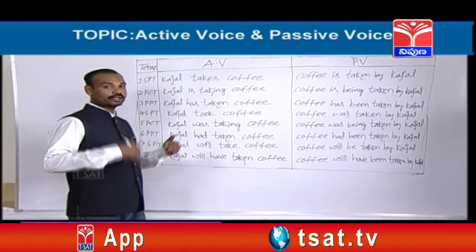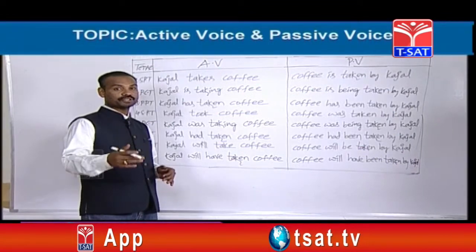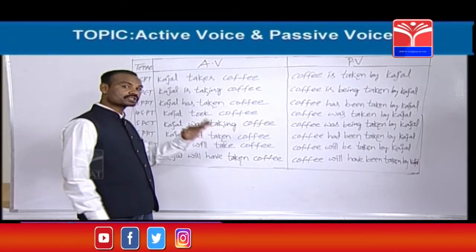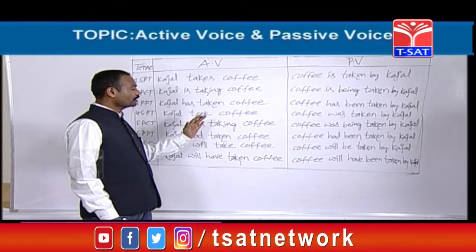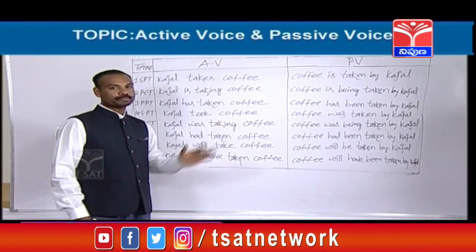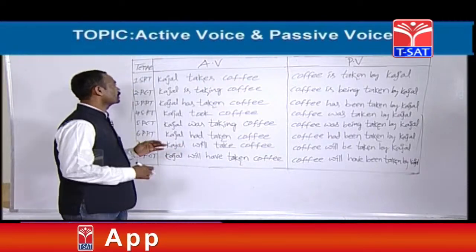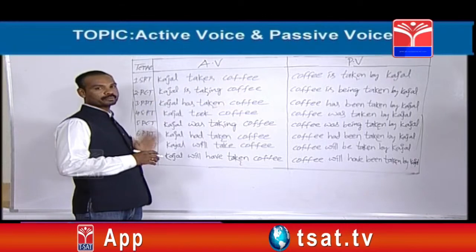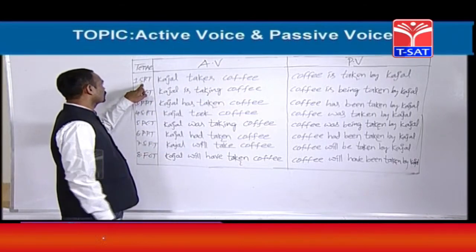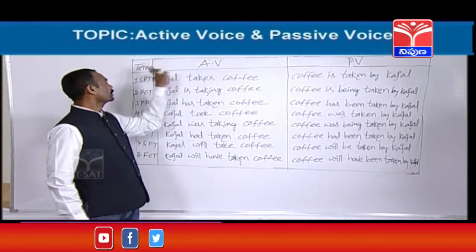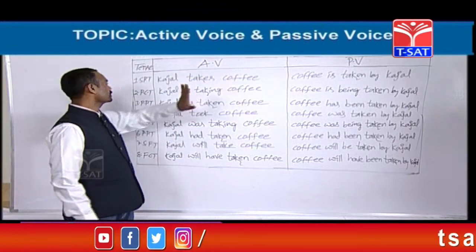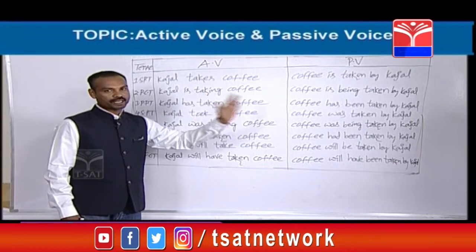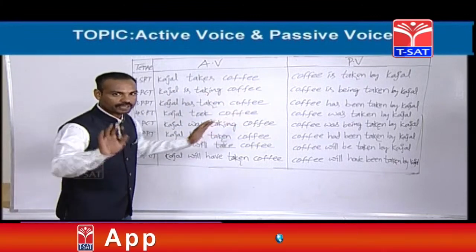Friends, I have told you just now that I would give you a beautiful table which can help you a lot in changing active voice sentences into passive voices. Right. See, from 8 tenses, 8 examples have been given here. So, tense, active voice and passive voice. What I have told you, only 8 tenses can be changed into passive voice. I have told you very clearly, that's fine.